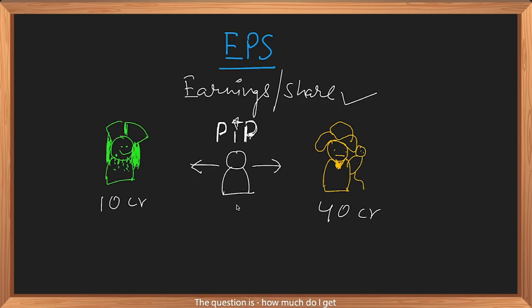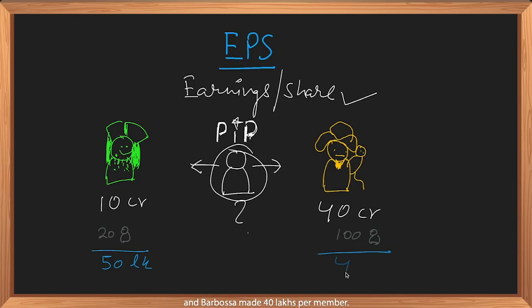No. The question is, how much do I get? That is important to me. So I need more information. Let's say that Jack Sparrow has 20 crew members and Barbossa has 100 crew members. So effectively, Jack Sparrow made 50 lakhs per member and Barbossa made 40 lakhs per member. So in this simple example, I join Jack Sparrow's team. Also, Barbossa is boring and that monkey is weird.